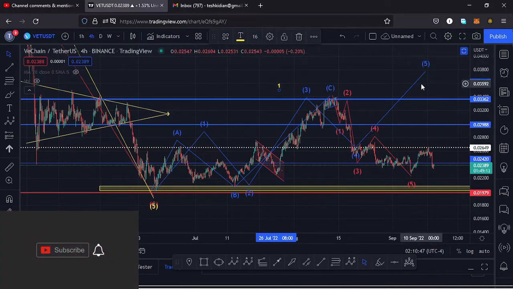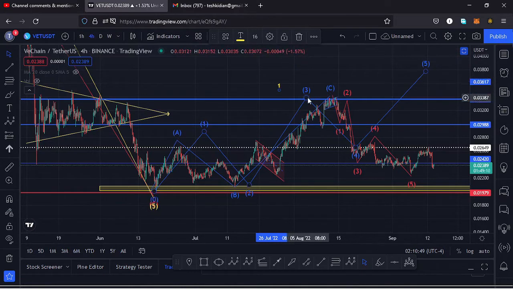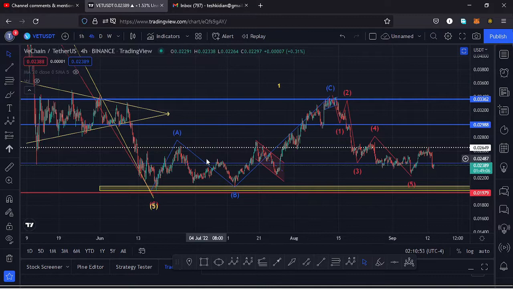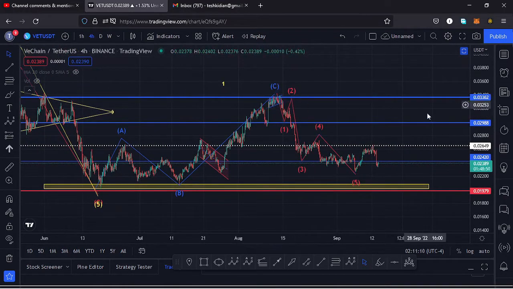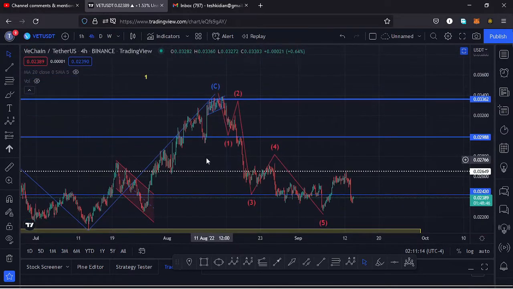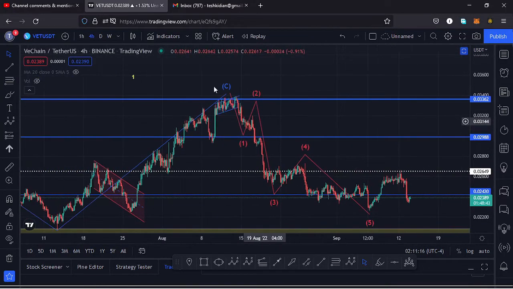But that movement to the upside in the Elliot wave structure got invalidated the moment our wave 4 retraced into the high of that first wave, and I had to remove the Elliot waves here on the charts, and then view this movement to the upside as something else. And the only way we can view this is just a massive ABC corrective movement that was correcting this movement to the lower side that gave us a low at around the $0.02 mark. And after seeing the high for that massive ABC corrective movement, I expect to see a 5-wave structure here on this other side, and I believe that is what is playing out here on the Vechain chart.